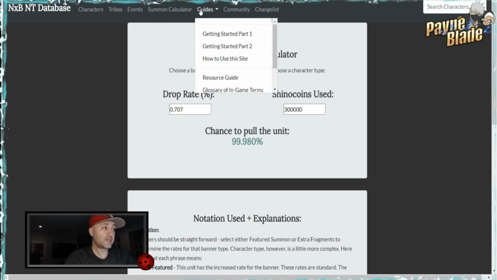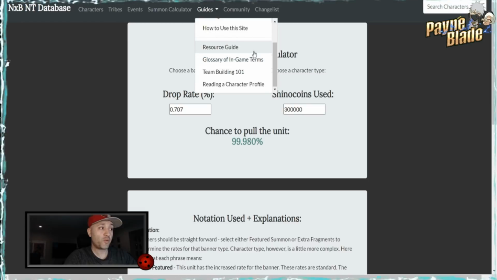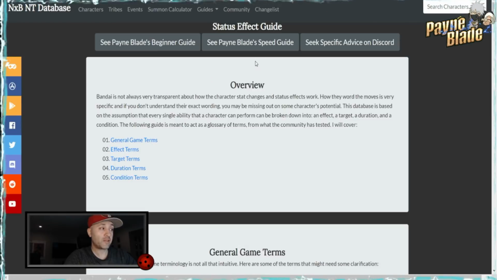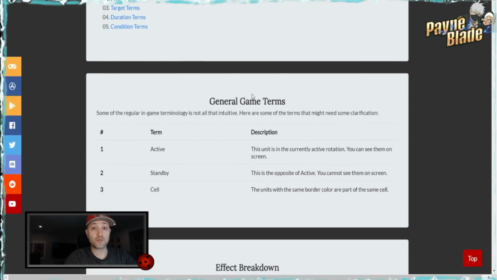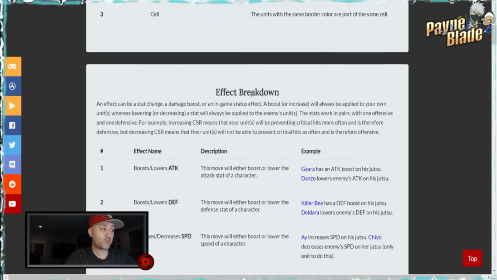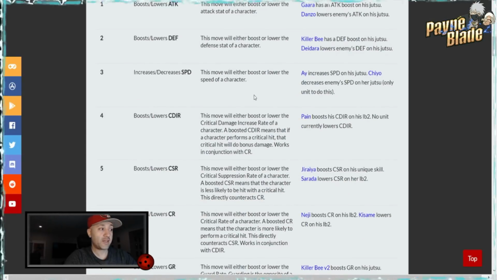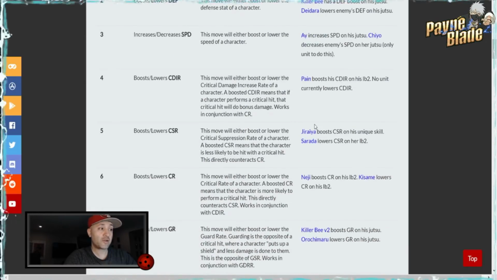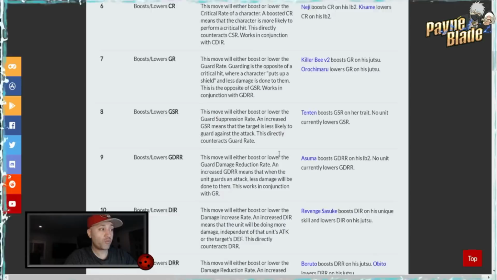All right, so the guide section is next. Now these guys are currently under construction, so we're still building them. But the one you want to use, guys, is maybe the glossary of the in-game terms. So if you haven't seen my terminology video, this is essentially what he's covered. So everything in here that is a term in the game is fully covered, including examples of each character that does them. So really, really well put together.